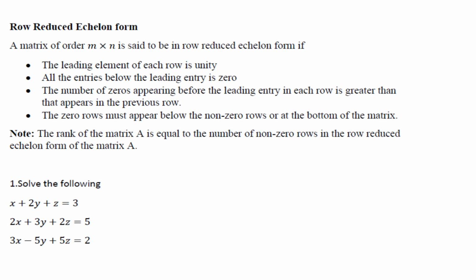Next is a remark. The rank of the matrix A is equal to the number of non-zero rows in the row reduced echelon form of the matrix A. First question, solve the following.